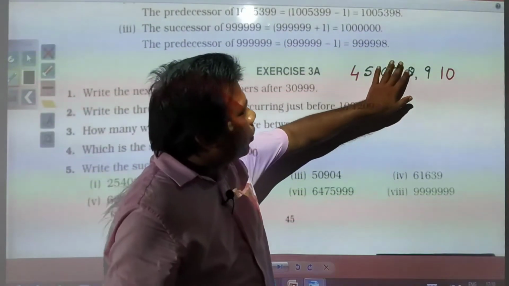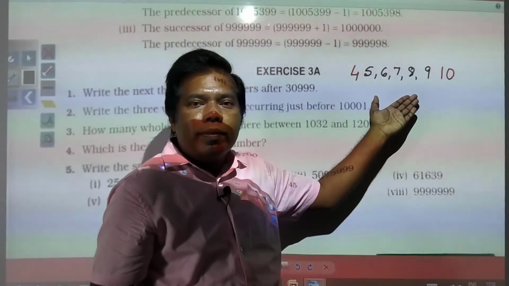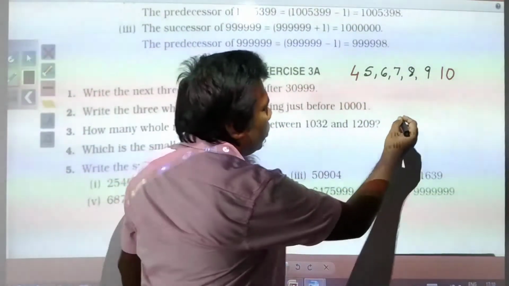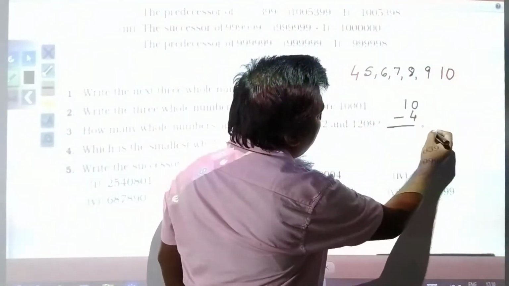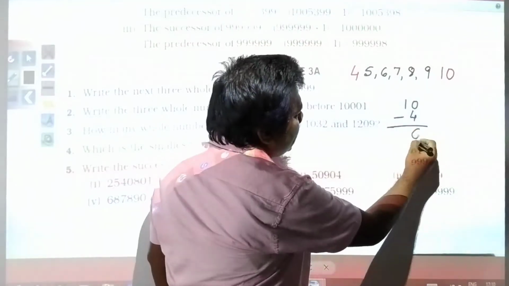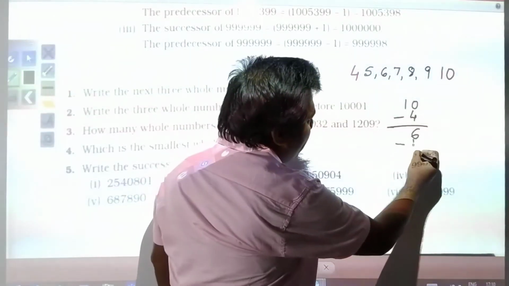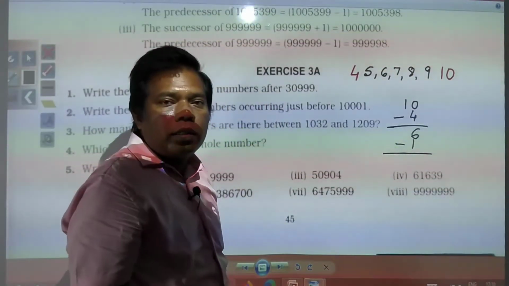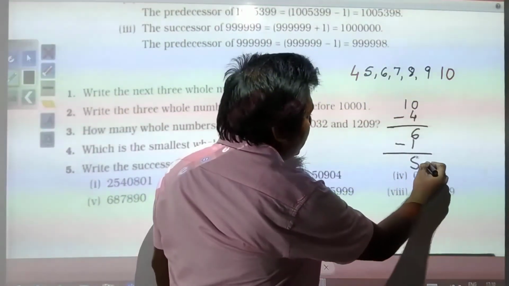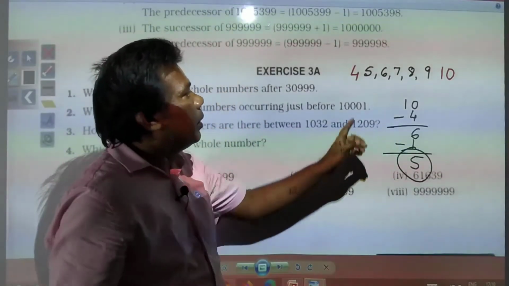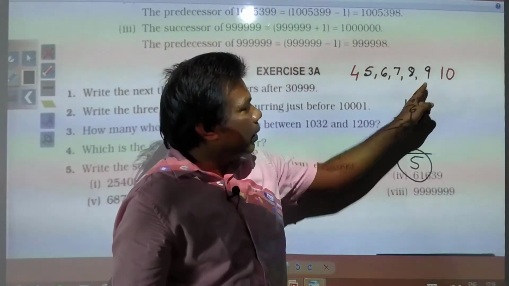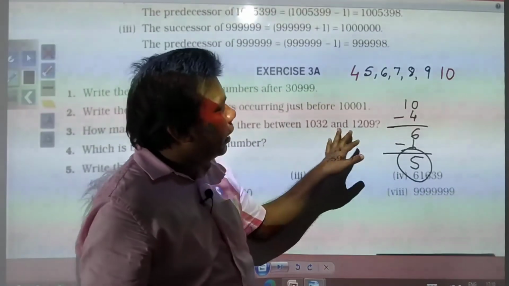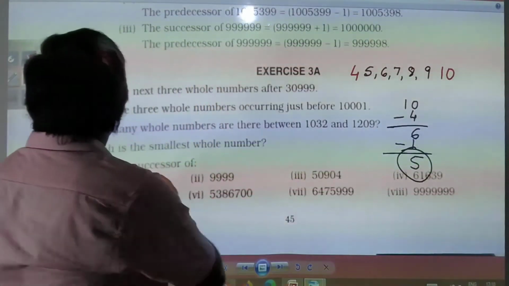Without writing them out, we subtract: 10 minus 4, what do we get? 6. Again 1 is required to be subtracted, so we get 5. Now see, how many numbers are there between 4 and 10? We have 5: 1, 2, 3, 4, 5. So in this way we need to do it over here also.